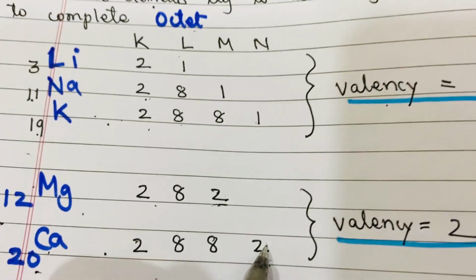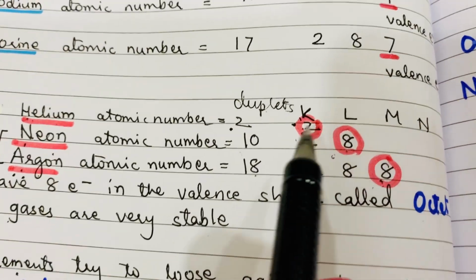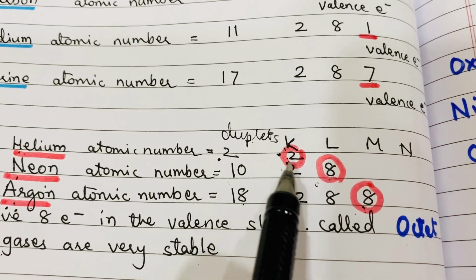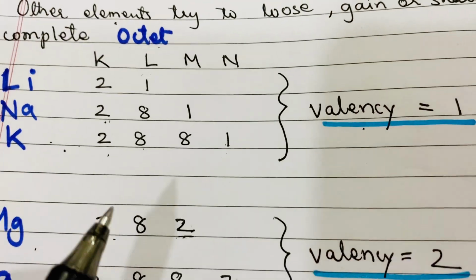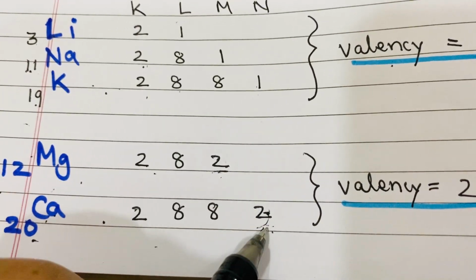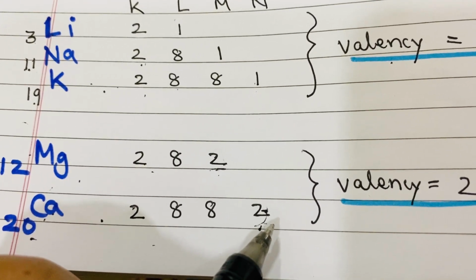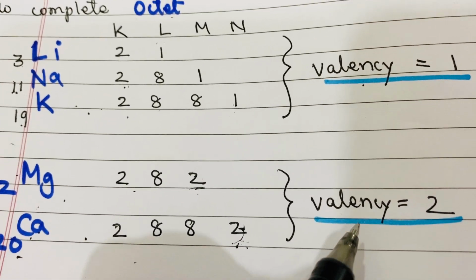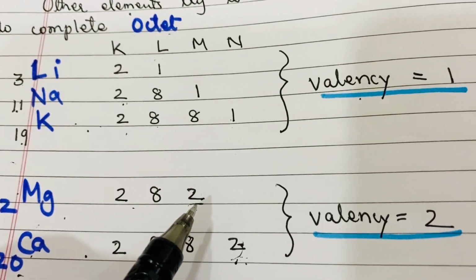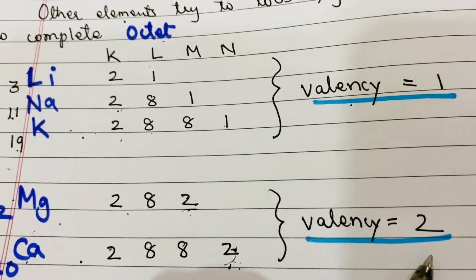If they lose their 2 electrons, they will get a very stable configuration of the nearest noble gases like helium, neon, argon. And that's why magnesium and calcium have a tendency to lose these 2 electrons. And that's why this is called valency. And valency is equal to 2 because they have a tendency to lose 2 electrons.